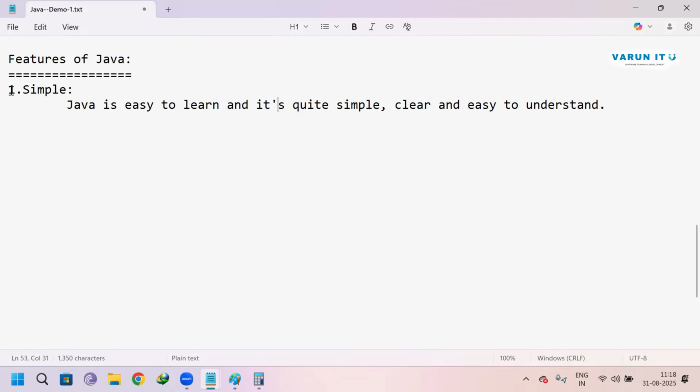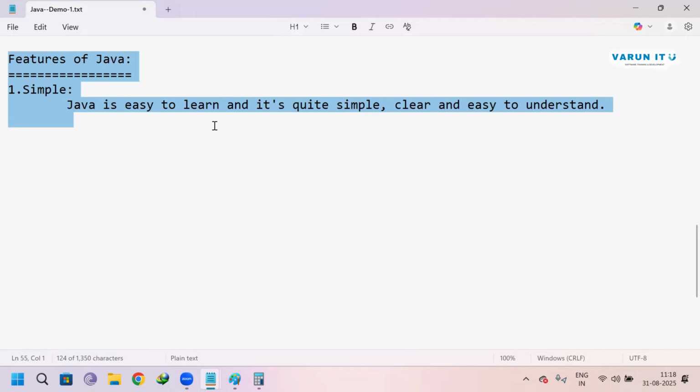One more thing I want to tell you: if anyone already has knowledge of the C language, you may get confused when learning core Java. Why?